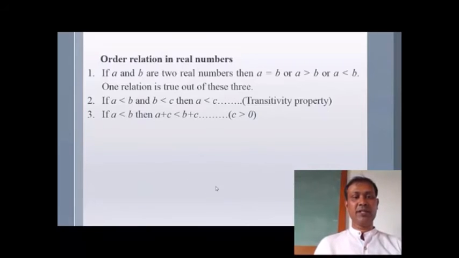If a less than b, then a plus c less than b plus c. If a less than b, then if c greater than 0, ac less than bc; if c less than 0, then ac greater than bc.